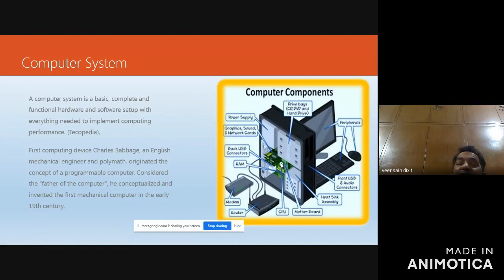First computing device: Charles Babbage, an English mechanical engineer and polymath, originated the concept of a programmable computer. Considered the father of the computer. Who is known as the father of the computer? Charles Babbage is known as the father of the computer. He conceptualized and invented the first mechanical computer in the early 19th century.